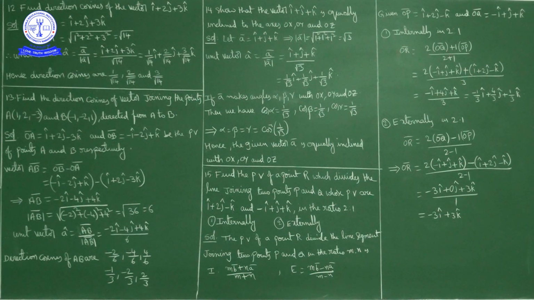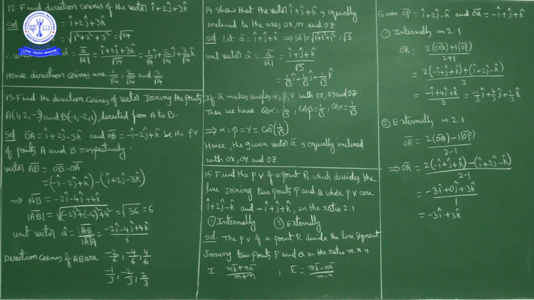Now unit vector a cap is equal to what will we write? AB bar by magnitude of AB bar. What is AB bar? Minus 2i cap minus 4j cap plus 4k cap upon magnitude of AB bar, which is 6. Okay. So minus 2i cap minus 4j cap plus 4k cap upon 6. Okay. So direction cosines of AB are, what will we get? This is a unit vector.